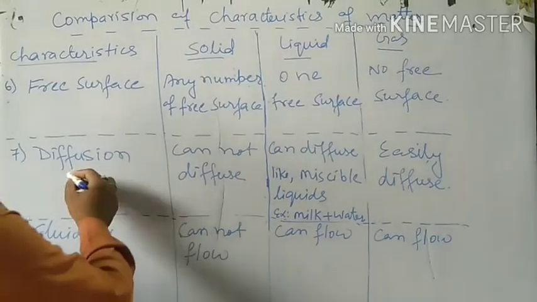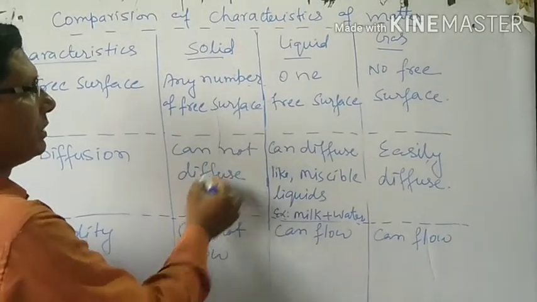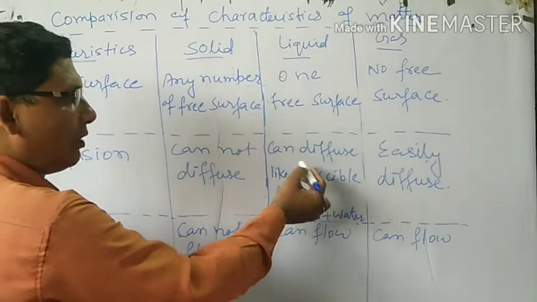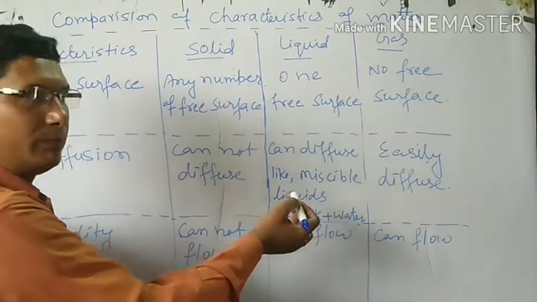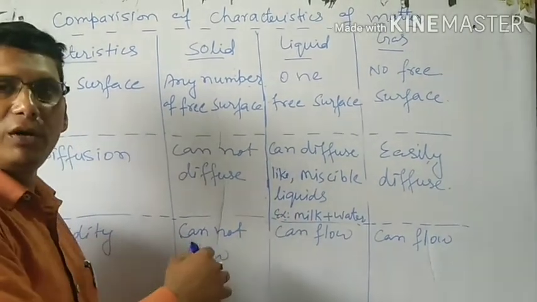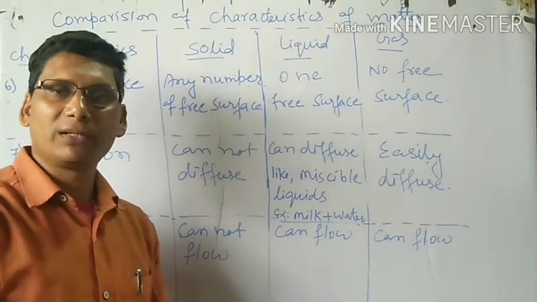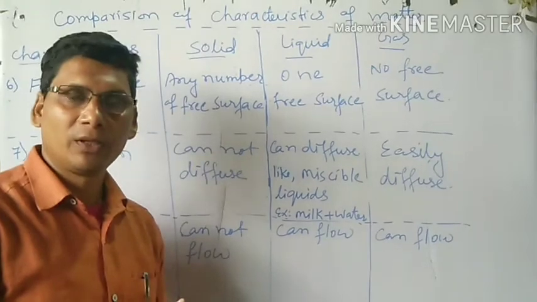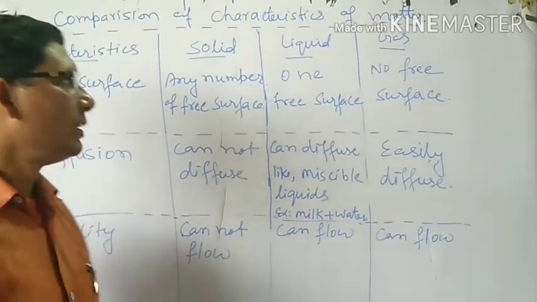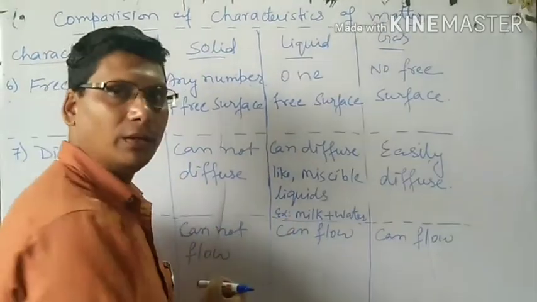So solid cannot diffuse, liquid can diffuse, but only the miscible liquids. Miscible liquids means those liquids that can mix among each other. There are immiscible liquids also. Immiscible means that they cannot mix among each other, like oil and water. They do not mix among each other. And gases are easily diffusible.